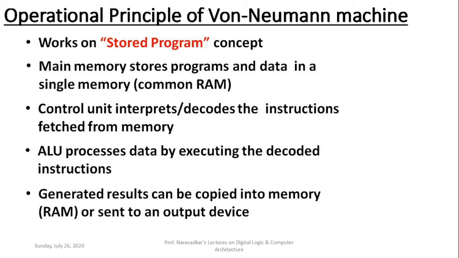And then the last principle here: the result generated by the ALU can be copied into memory, that is the common memory, RAM, or the result can be sent to a certain IO output device. So the result can be either copied to memory or sent straight to an output device. So these are some of the operational principles and concepts of the von Neumann architecture.